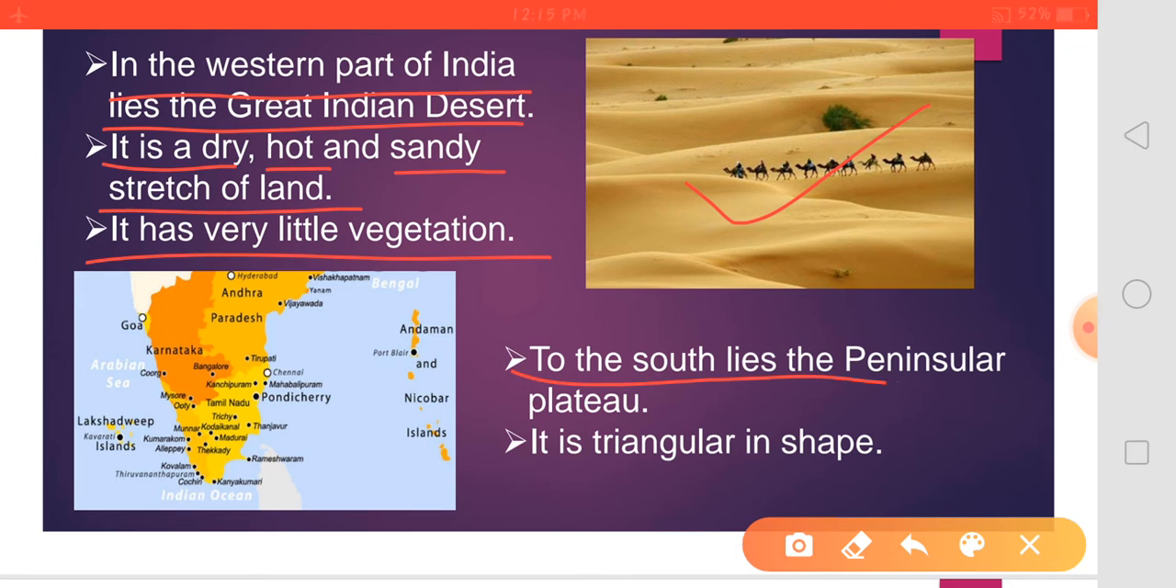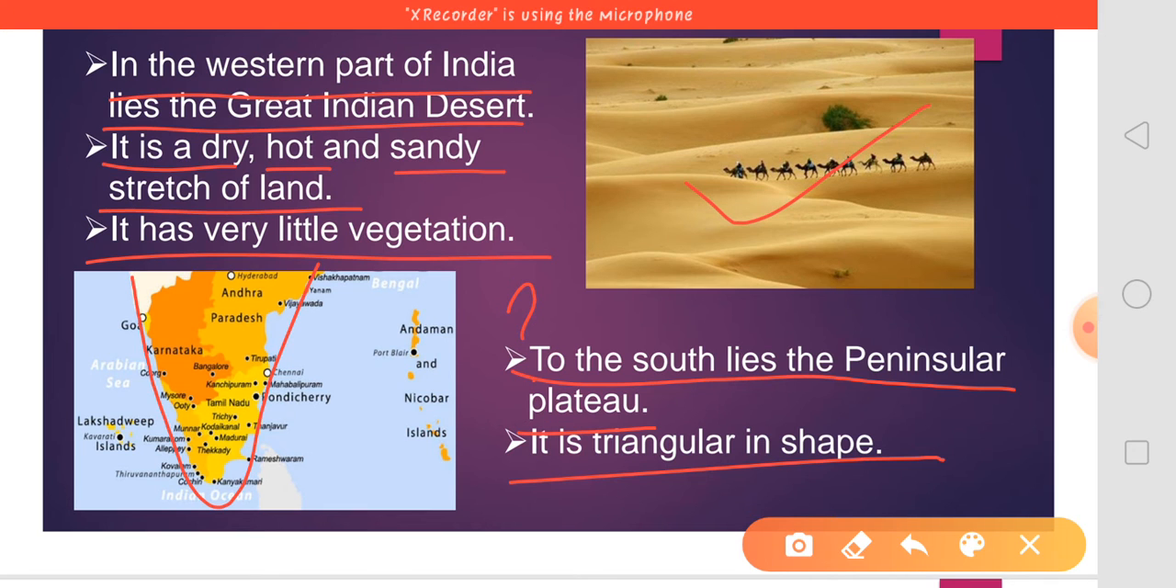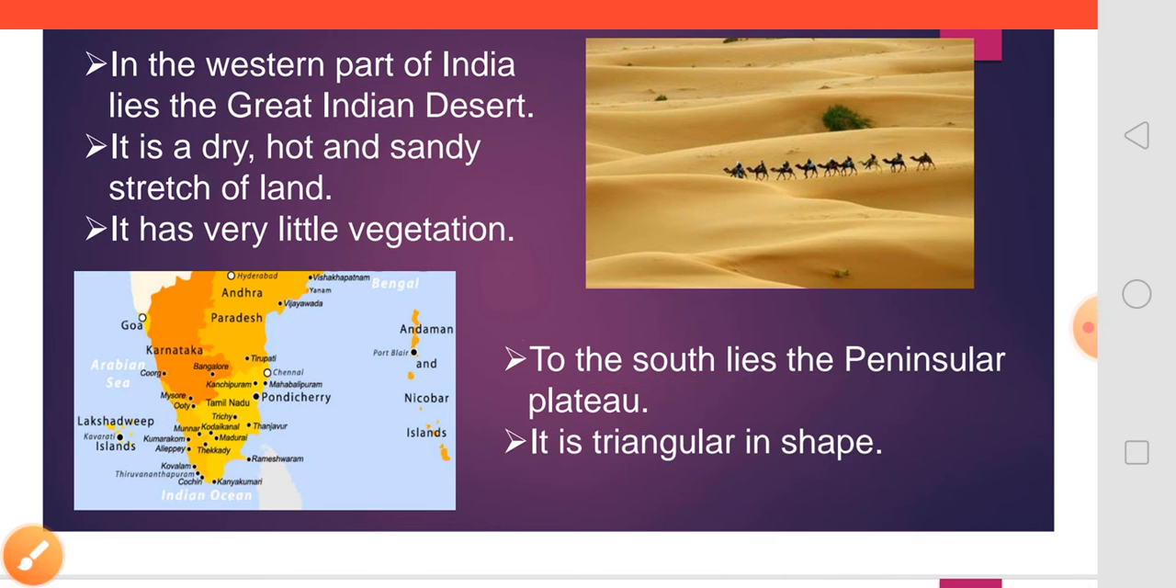To the south lies the peninsular plateau. It is triangular in shape. In the starting I said that India is a peninsular country. What is a peninsula? A peninsula means a piece of land which is surrounded by water on three sides. And here you can see it is triangular in shape and it is bounded by water on three sides. That's why in the south lies the peninsular plateau.